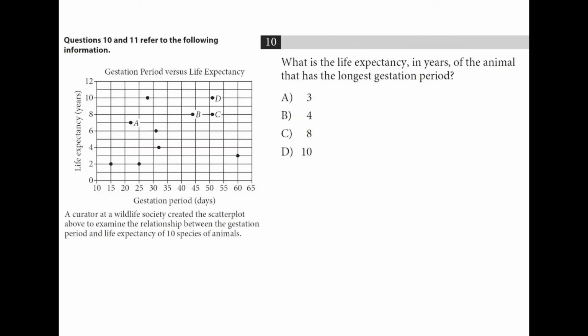What is the life expectancy in years of the animal that has the longest gestation period? So if you look at gestation period, the longest one is over here at 60. And if you follow that back, you can find the life expectancy at 3, halfway between 2 and 4.